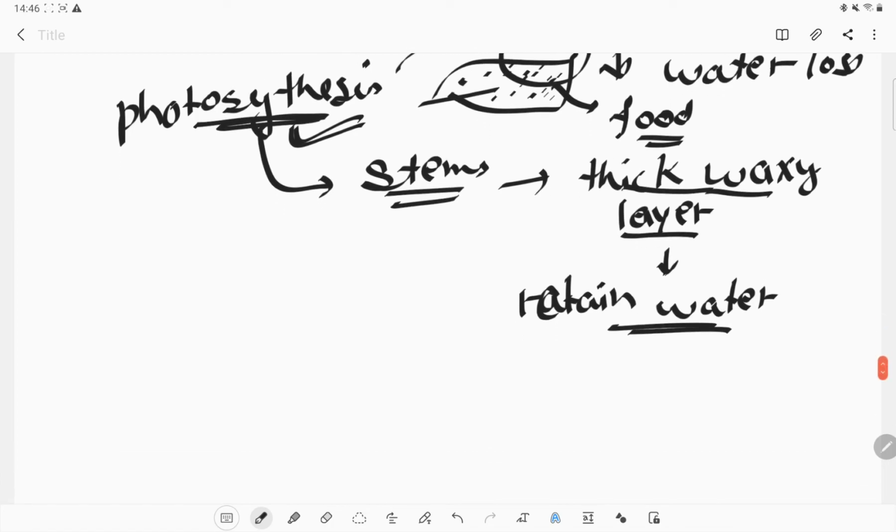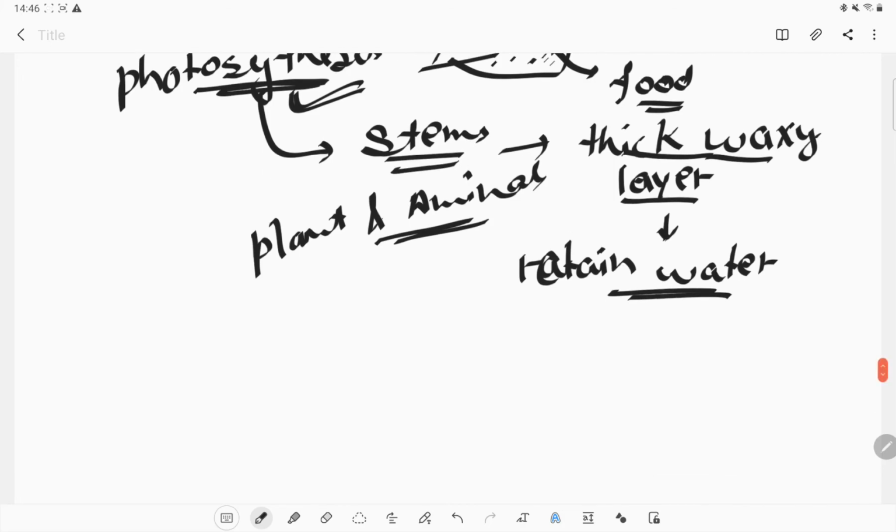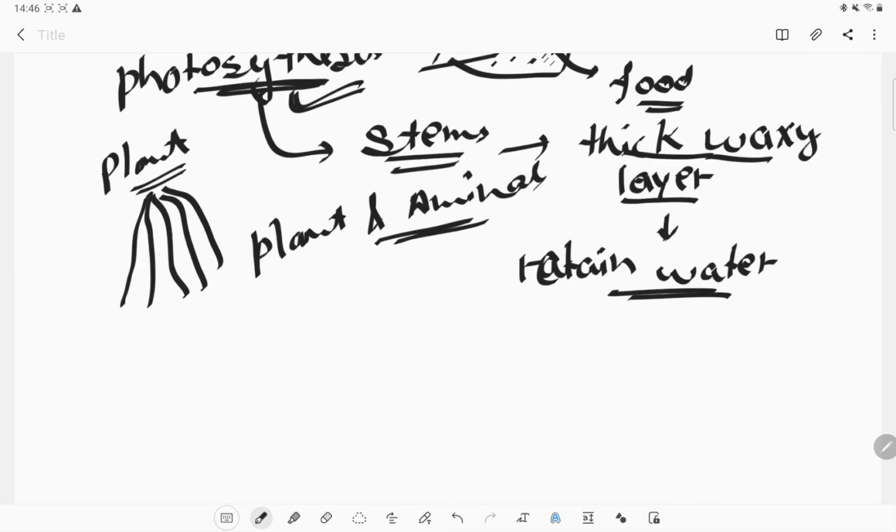All these are adaptations which plants as well as animals have according to the habitat in which they are living. One more thing: the roots of desert plants are very long.